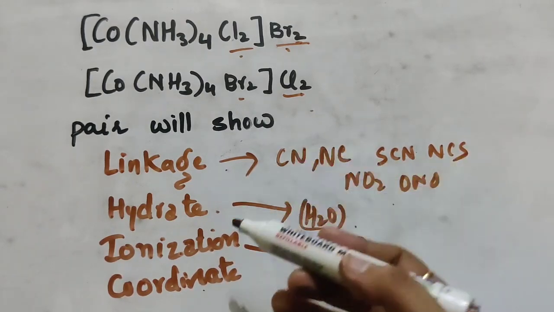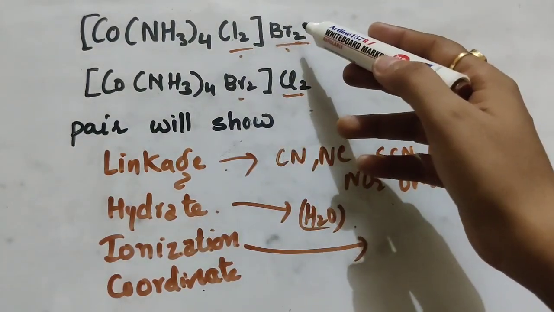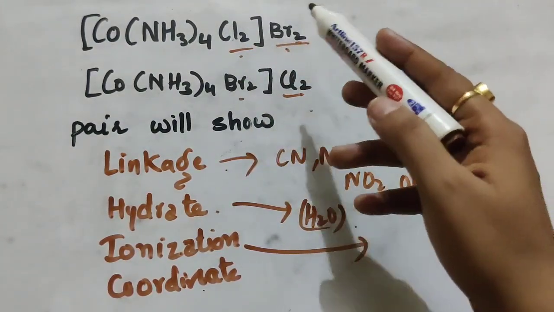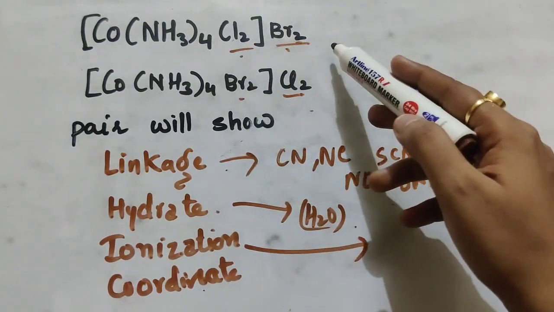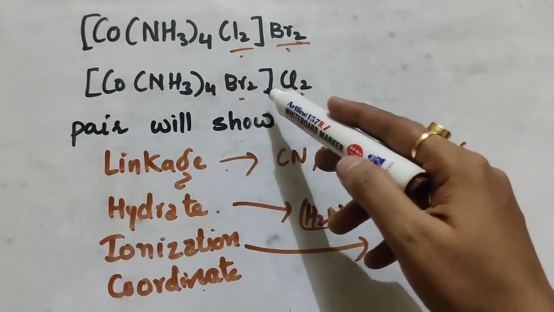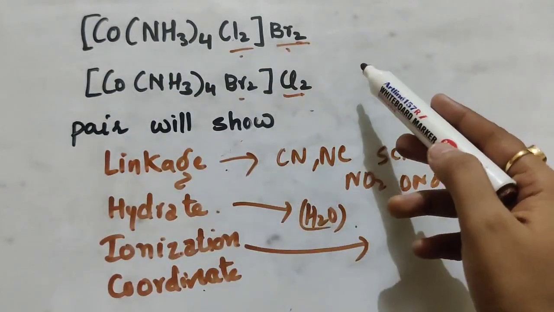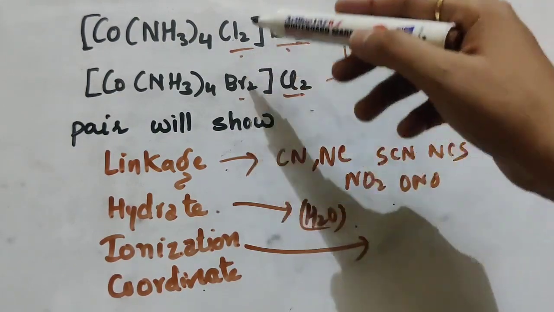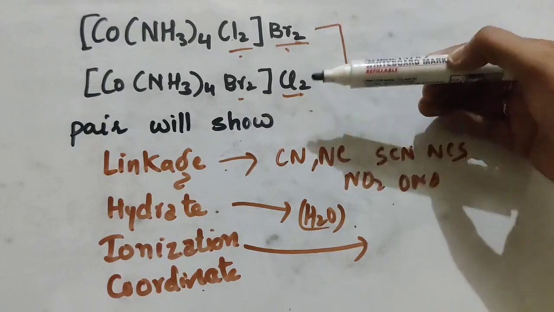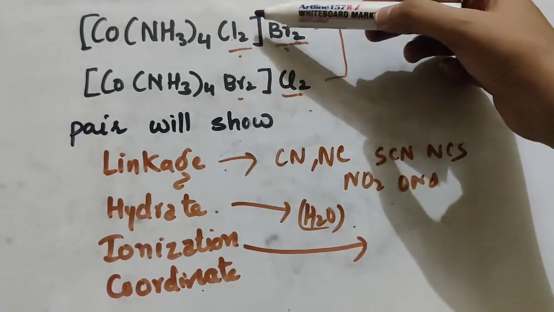Now the third category is ionization isomerism. How is this isomerism attained? Whenever counter ions interchange their positions with ligands. For example, in the first case, Cl is inside the sphere and Br is outside the sphere, whereas in the second case, Br is inside the coordination sphere and Cl is outside. So both have the same molecular formula, but the ions outside the coordination sphere are different.